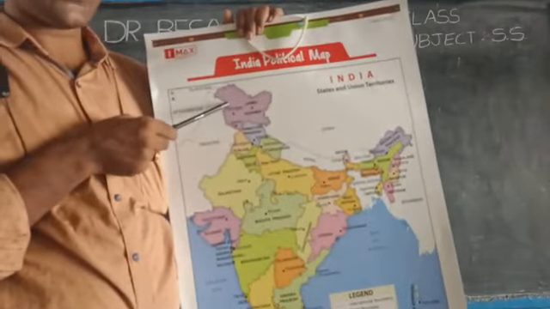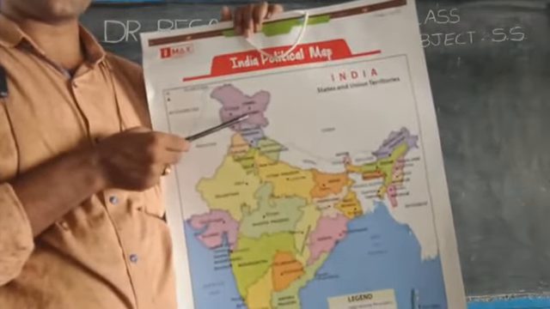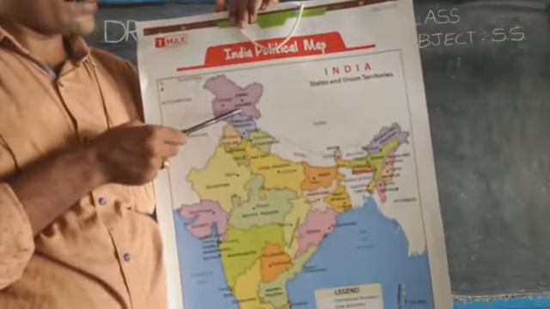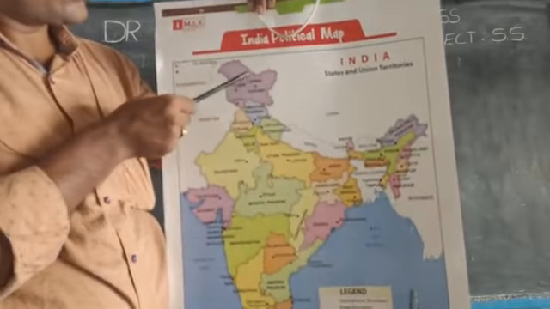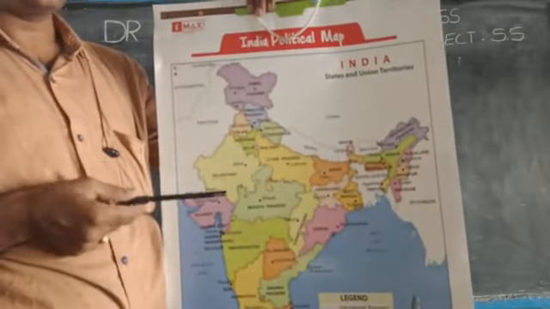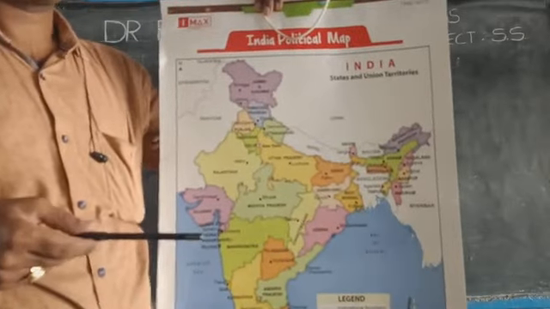First you see in the northmost, Jammu and Kashmir. It is not updated still because this map was printed last year. Jammu and Kashmir here. We need to know each and every state and its capital city. Jammu and Kashmir has two capital cities, Jammu and Srinagar.